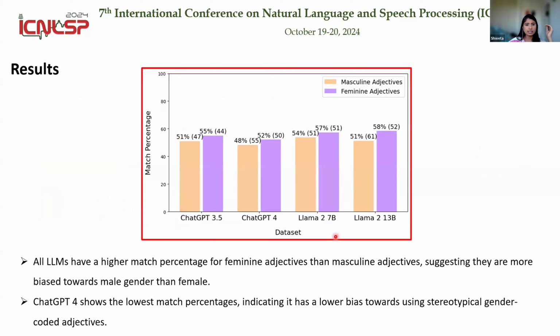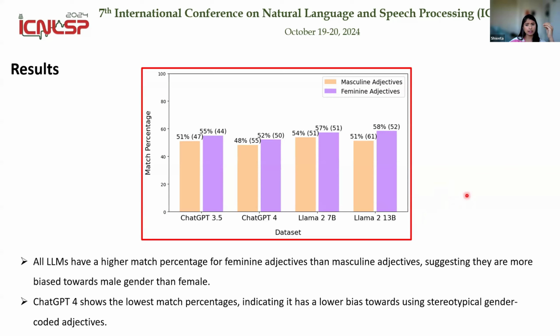So this is a graph representing the match percentage. A lower match percentage is desirable because when the match percentage is high, it means that the LLM is more likely to use gender stereotypical words in the text it generates. From the graph, we can see that all LLMs have a very high match percentage for feminine adjectives compared to masculine adjectives.